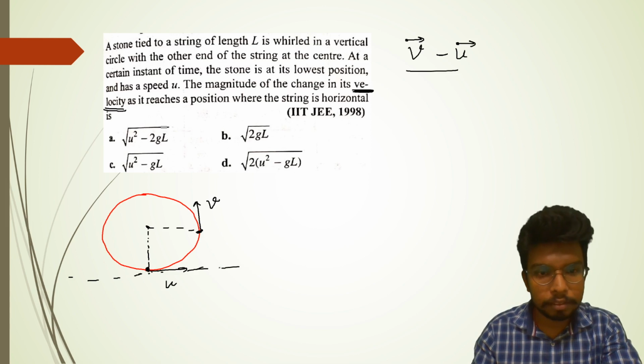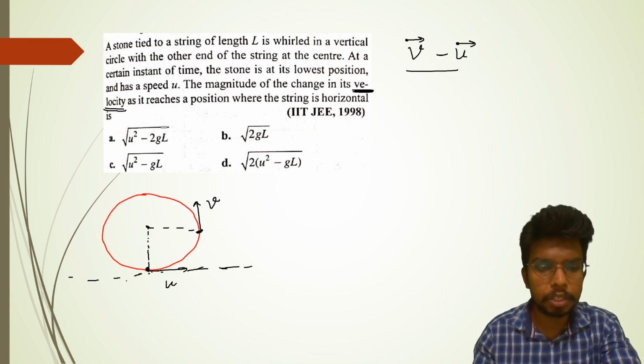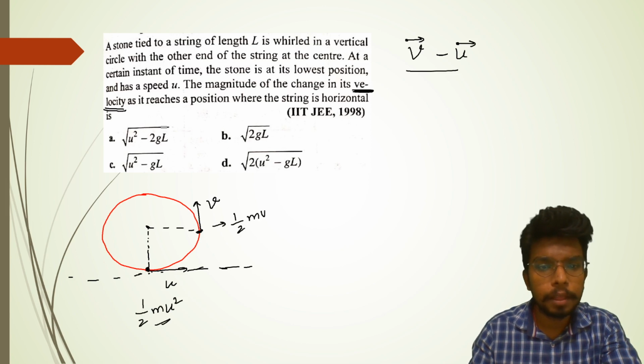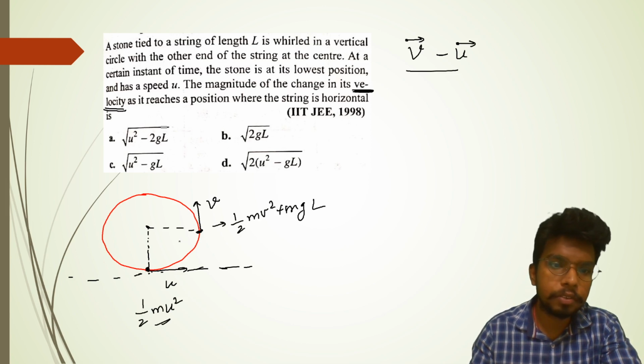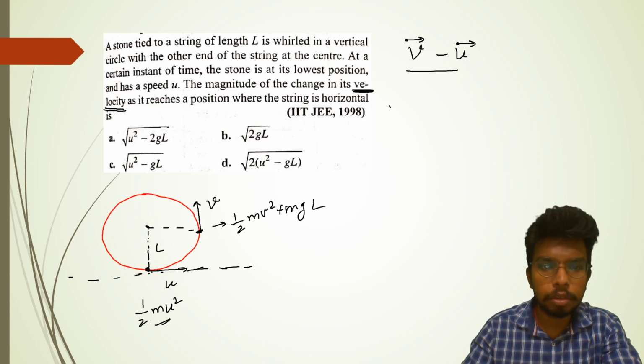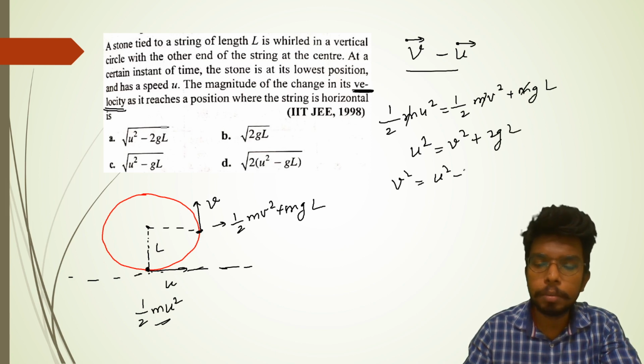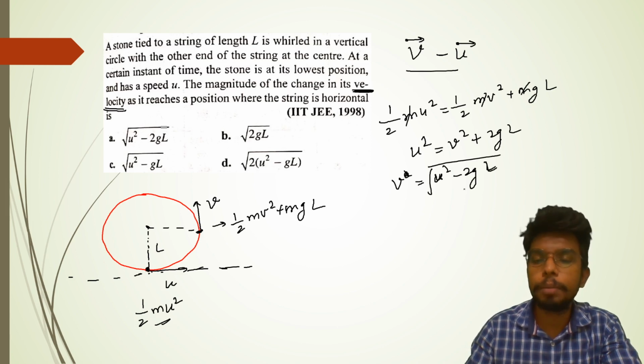Same way. So here let's assume this to be the potential energy reference, and here the potential energy is 0. So here the energy of the system is half mu square. This is the kinetic energy. And here the energy will be half mv square plus mgL, where the length of the string is given as L. So they should be equal, or I can write half mu square should be equal to half mv square plus mgL, according to the law of conservation of energy. Now m gets cancelled out and I'm left with u square equals v square plus 2gL. Eventually v square becomes u square minus 2gL. This is the result. So v comes out to be root over u square minus 2gL.